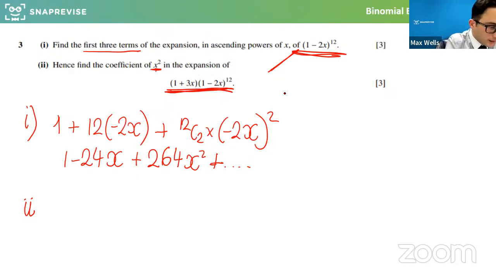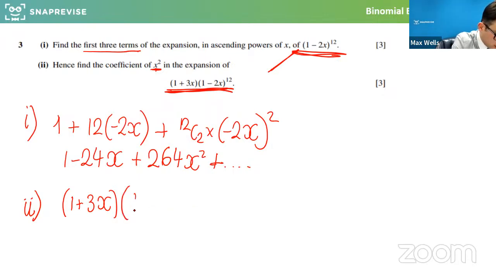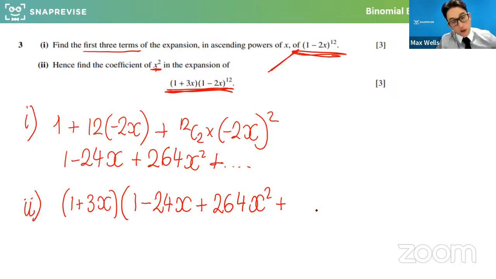So we know now that this is 1 plus 3x times a 12 bracket expansion, and if you did that expansion, it would start off like this. Then there'll be something x cubed, something x to the 4, all the way up to the 12.